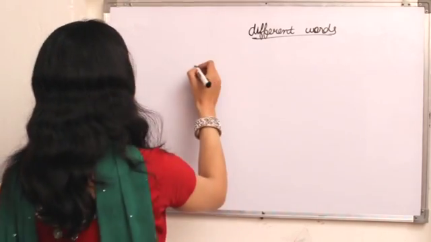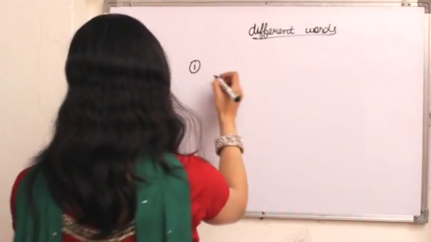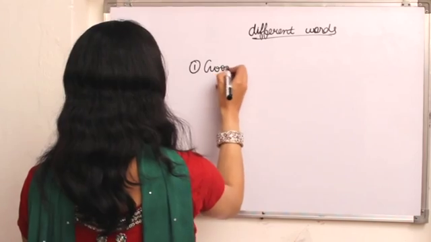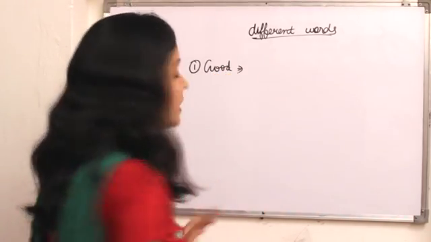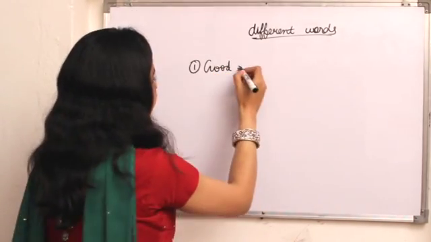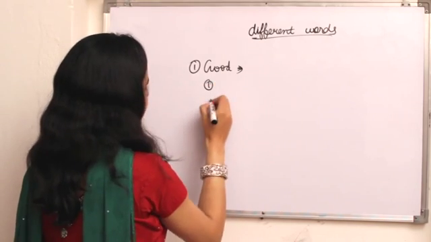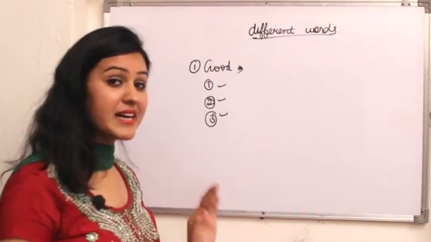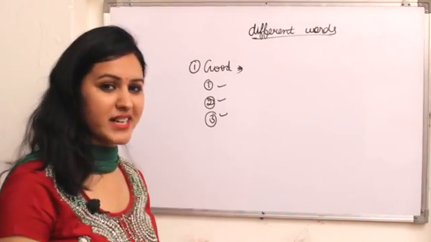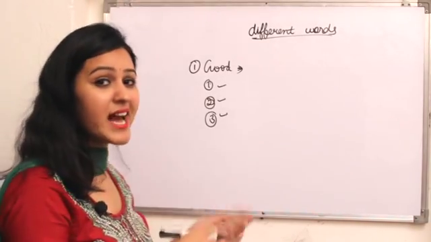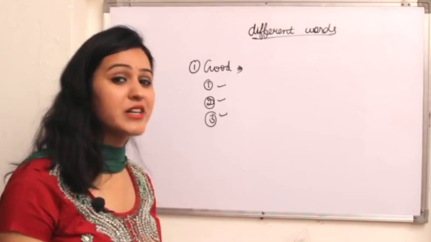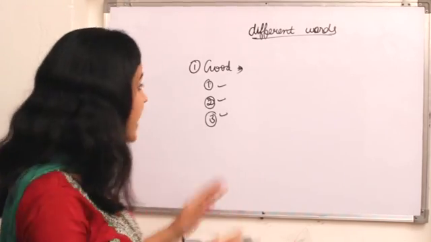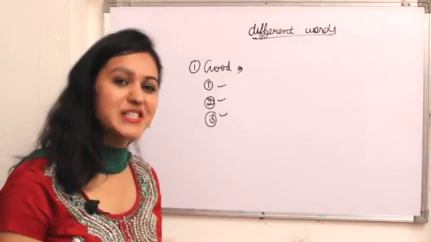So here the first word is good. We can write here three types, and you just have to think in your mind which is correct. I'm still writing, and you have to brood over what the exact answer is.